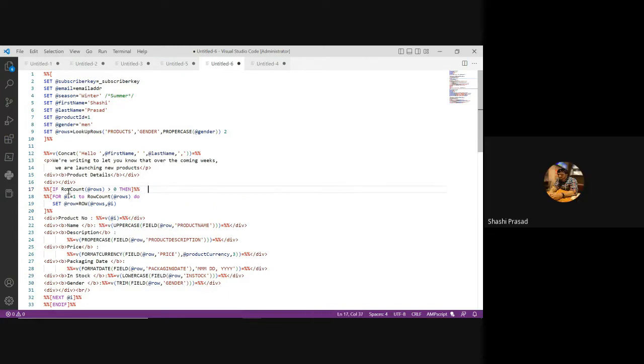Now, if I have products for the male, and this is greater than 1, then I'm going to run the for loop. Once this value is set, here I'm assigning the row, the first row, basically assigning I. So first iteration, it will be 1.